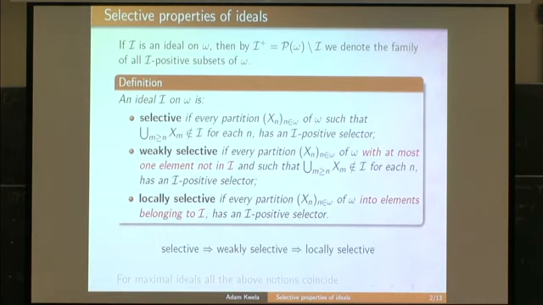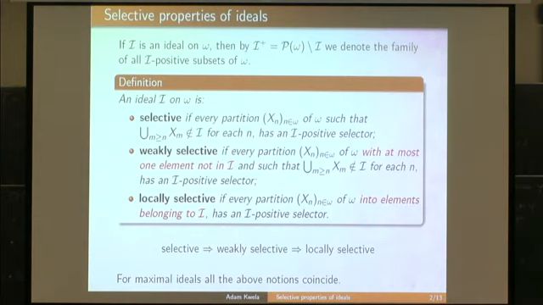From these definitions, it is very easy to see that every selective ideal is weakly selective, and every weakly selective ideal is locally selective. And for maximal ideals, all the above coincide. It coincides with the happy ultrafilters from the previous talk.